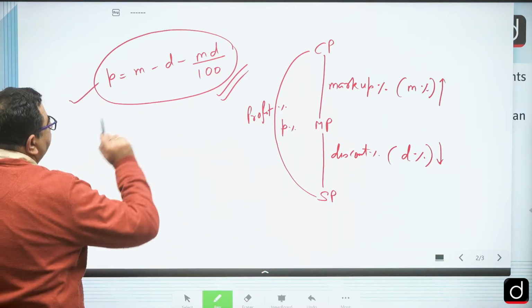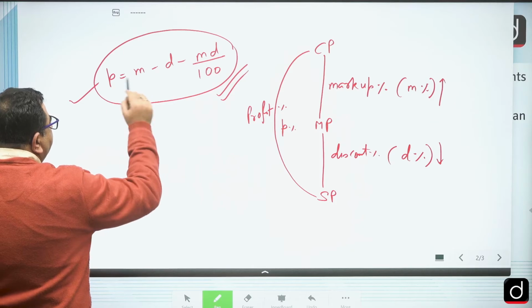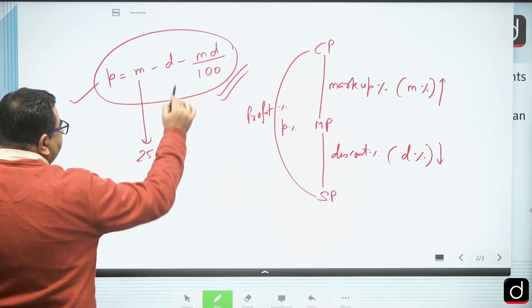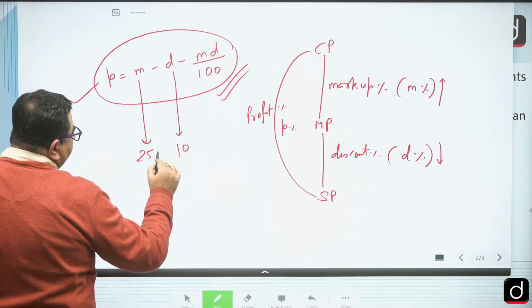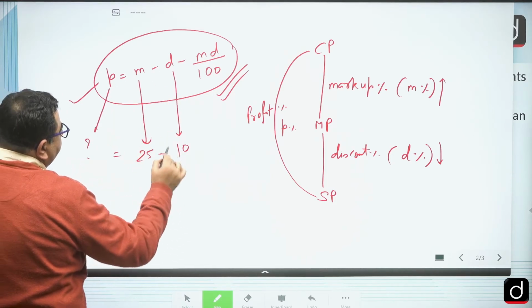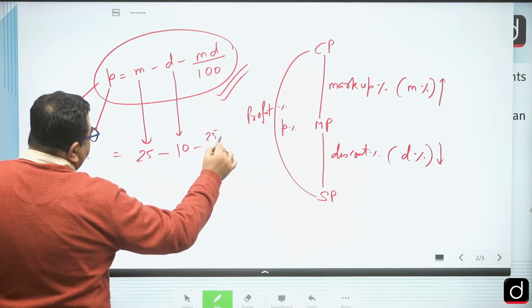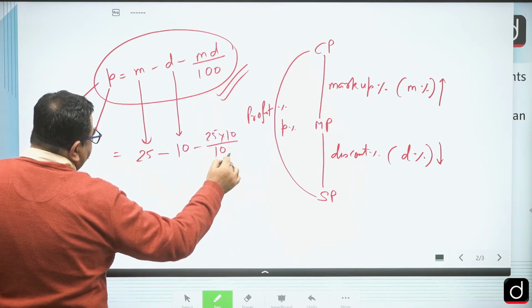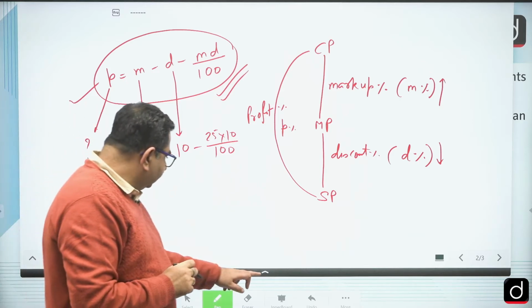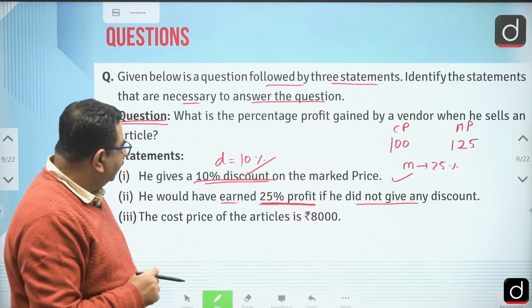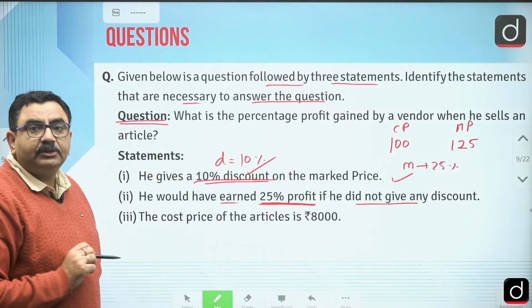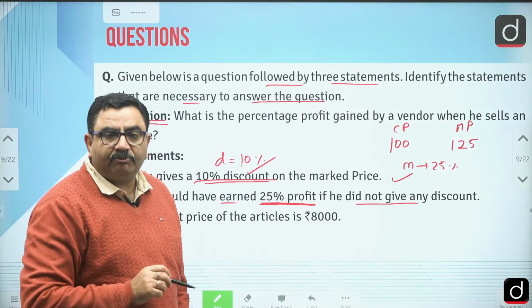This was the thing given. Now what are the things given to us? Markup percentage is given as 25 and discount percentage is 10. So we can find the profit percentage by applying 25 minus 10 minus 25 into 10 divided by 100. So if we see here, we got the markup percentage, we got the discount percentage, we can also find the profit percentage.